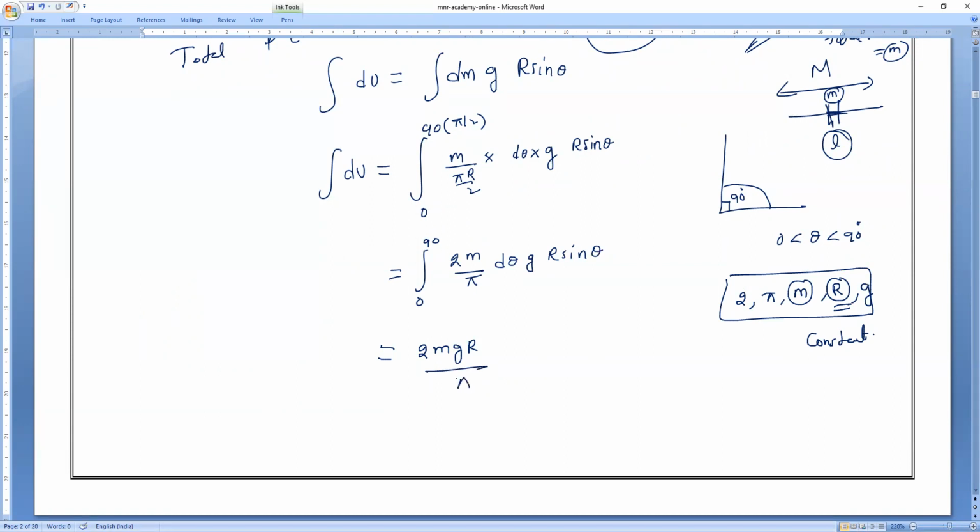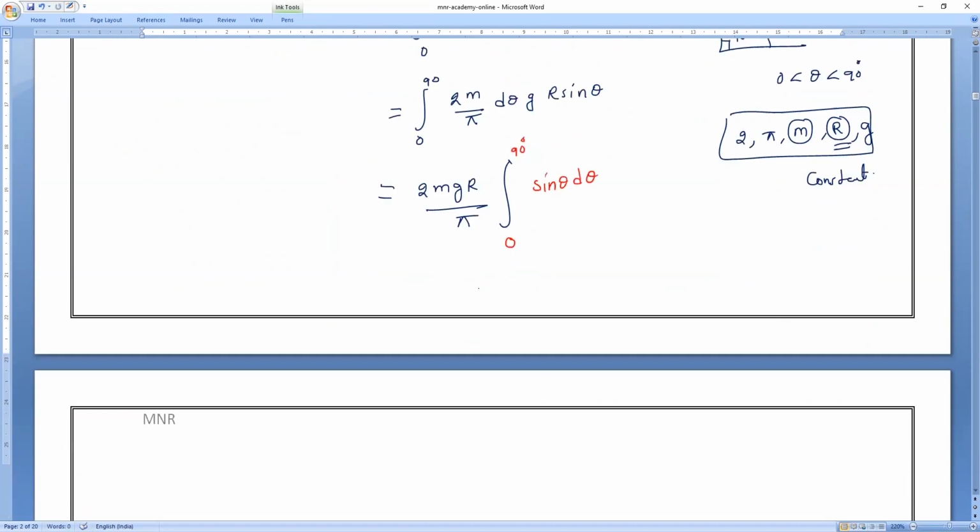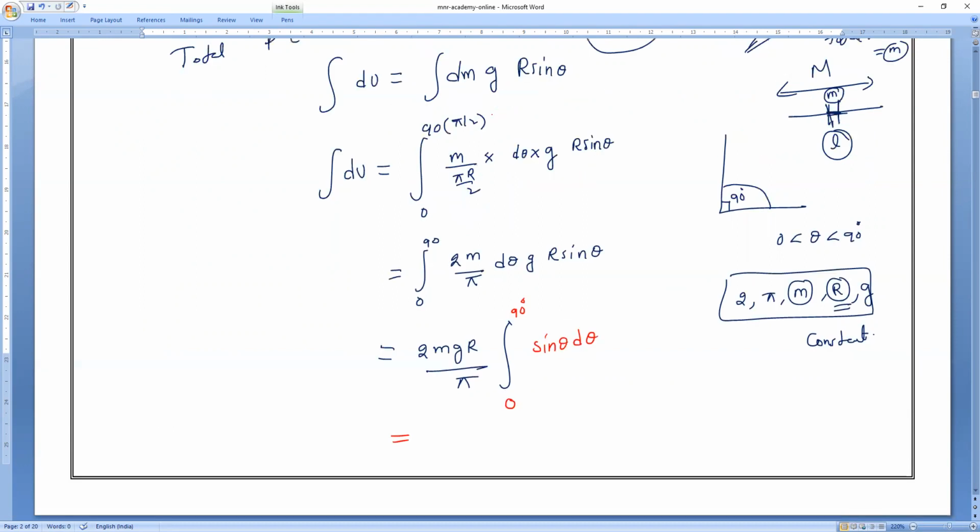2mgr divided by pi, all are constant. Am I right or wrong? Which is equal to what is remaining: sin theta d theta. Theta varies from 0 to 90. Rudreswar, anything missing? Sir, above we have written 2m by pi R, sir. Pi R by 2 comes upside, R we are missing.